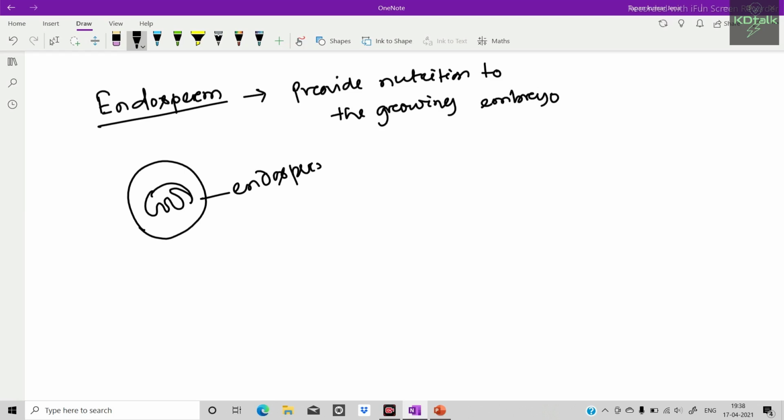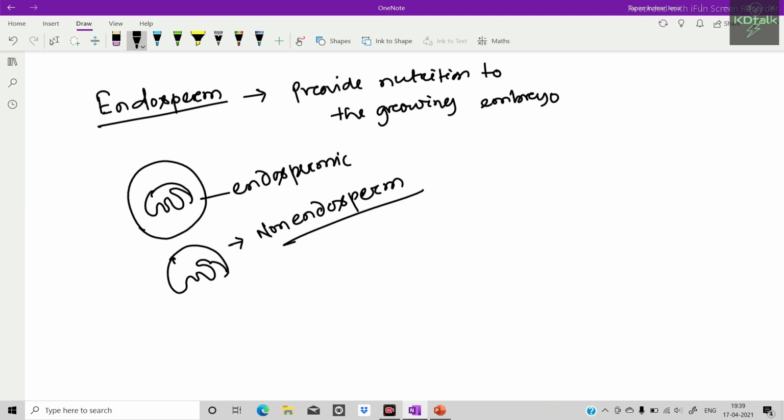If endosperm is absent, then the seed is known as non-endospermic seed. Now you can ask me, then how does the embryo get sufficient nutrition in a non-endospermic seed? In a non-endospermic seed, the food is usually stored in the cotyledon, which is utilized by the embryo.